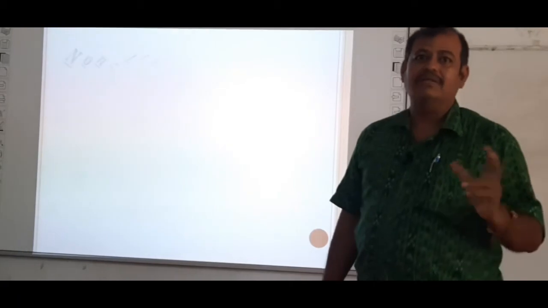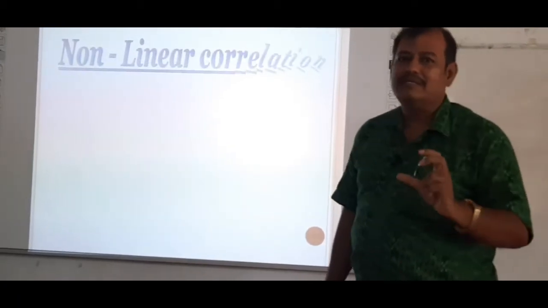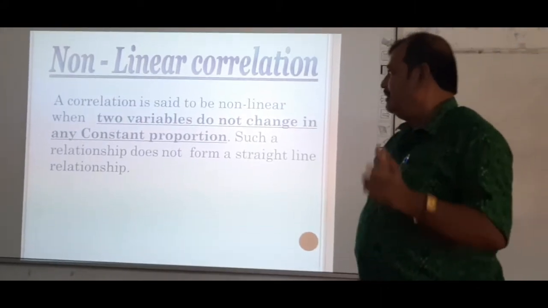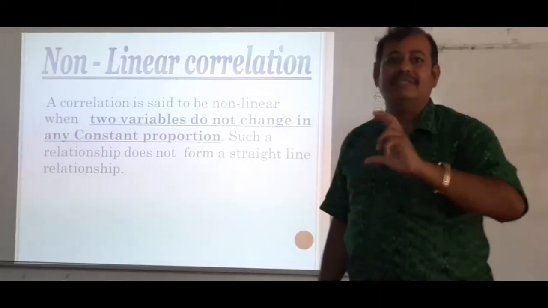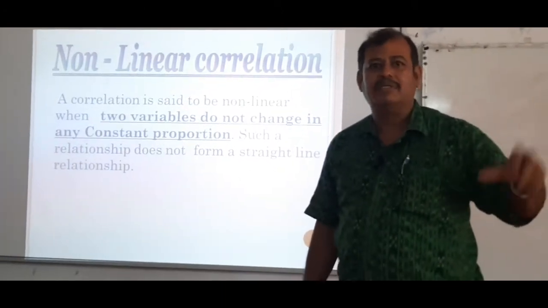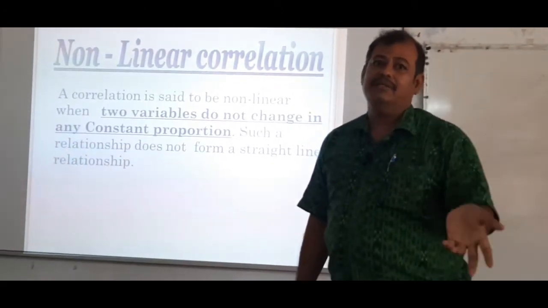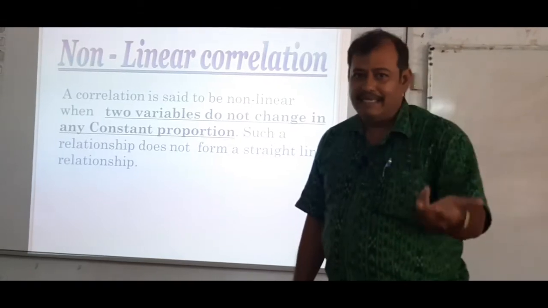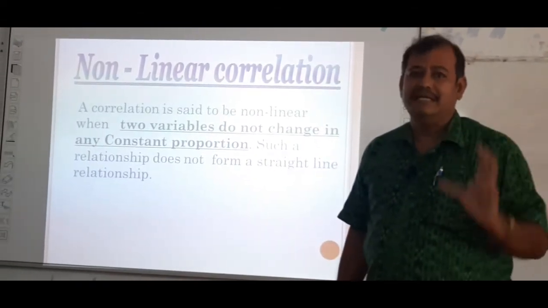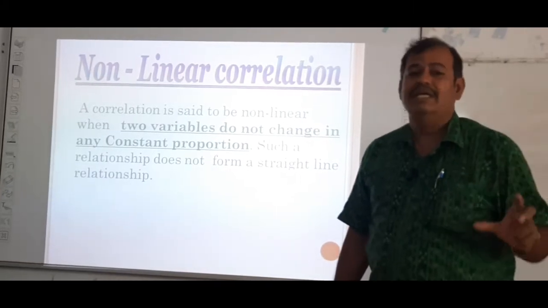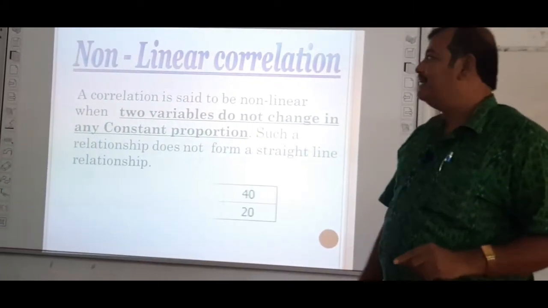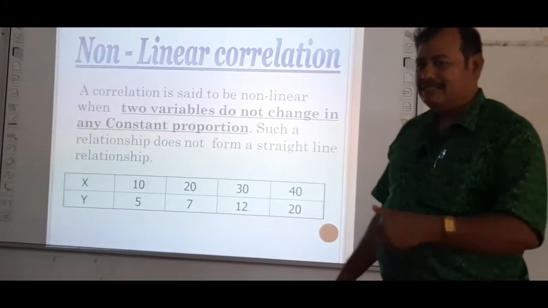Then what is non-linear correlation? A correlation is said to be non-linear when the two variables do not change in the same proportion. One may rise or fall in a given proportion, but the other will change in a different proportion. It may rise, it may fall in a different proportion. That's why it is called non-linear correlation. In this case, you cannot find a straight line between the two variables. Then next, this is your example.